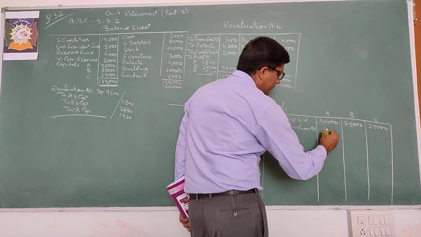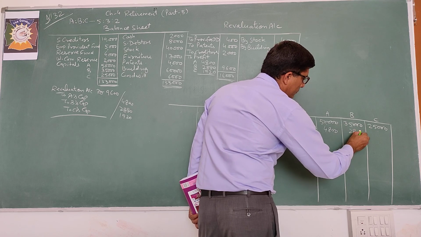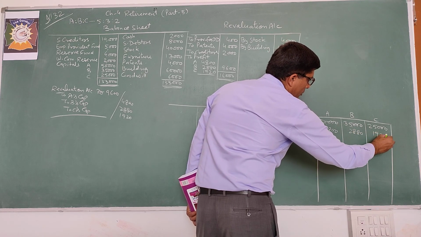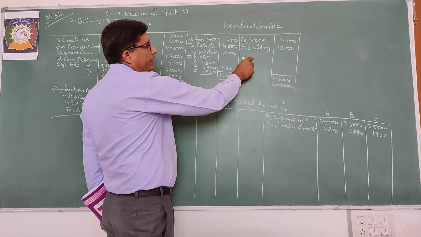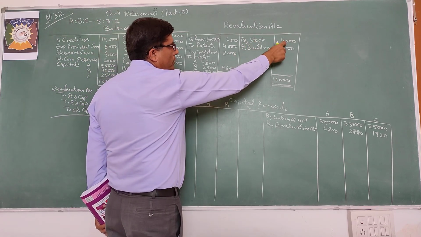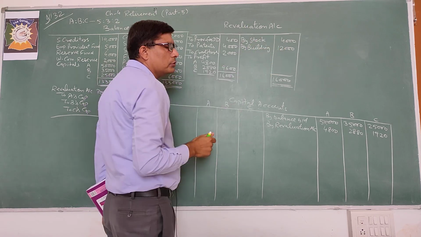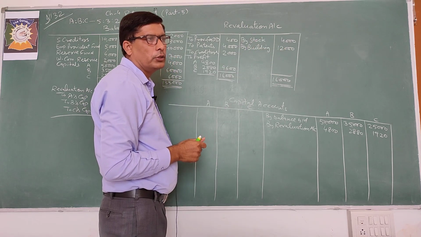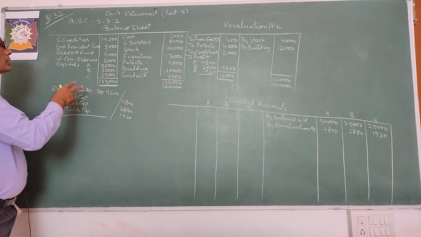$4,800, 2,880, and 1,920. Okay. Third entry for credit items. Stock debit 4,000, building debit 12,000, to revaluation account 16,000. Okay. Now entry for undistributed profit.